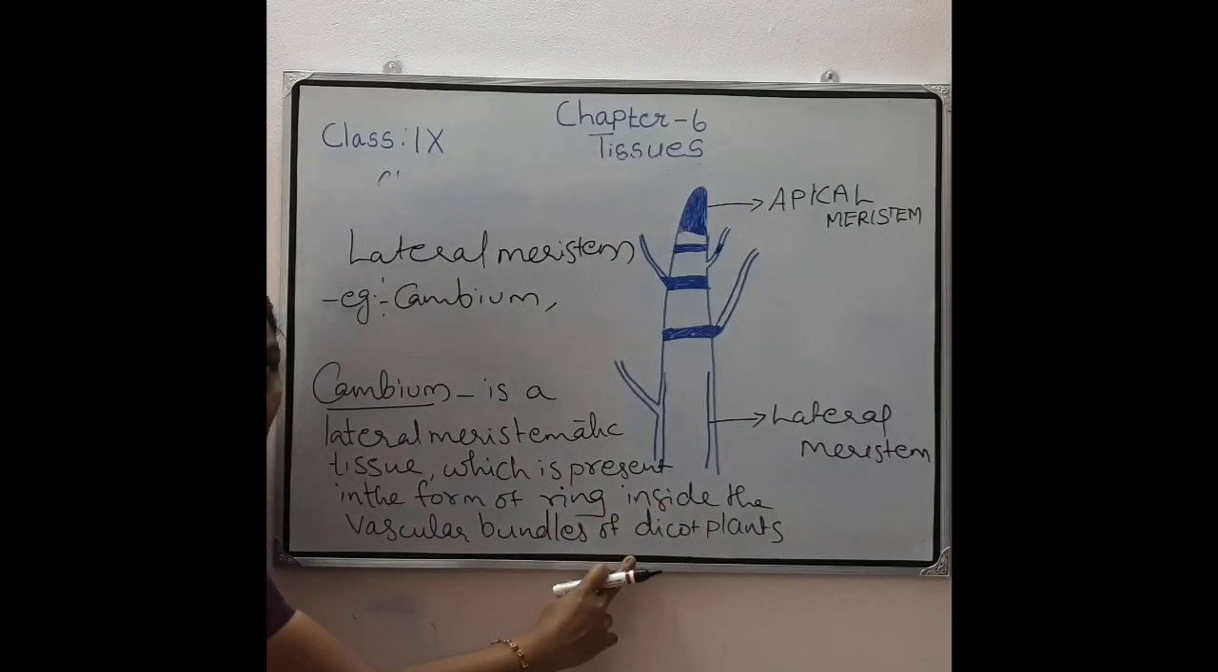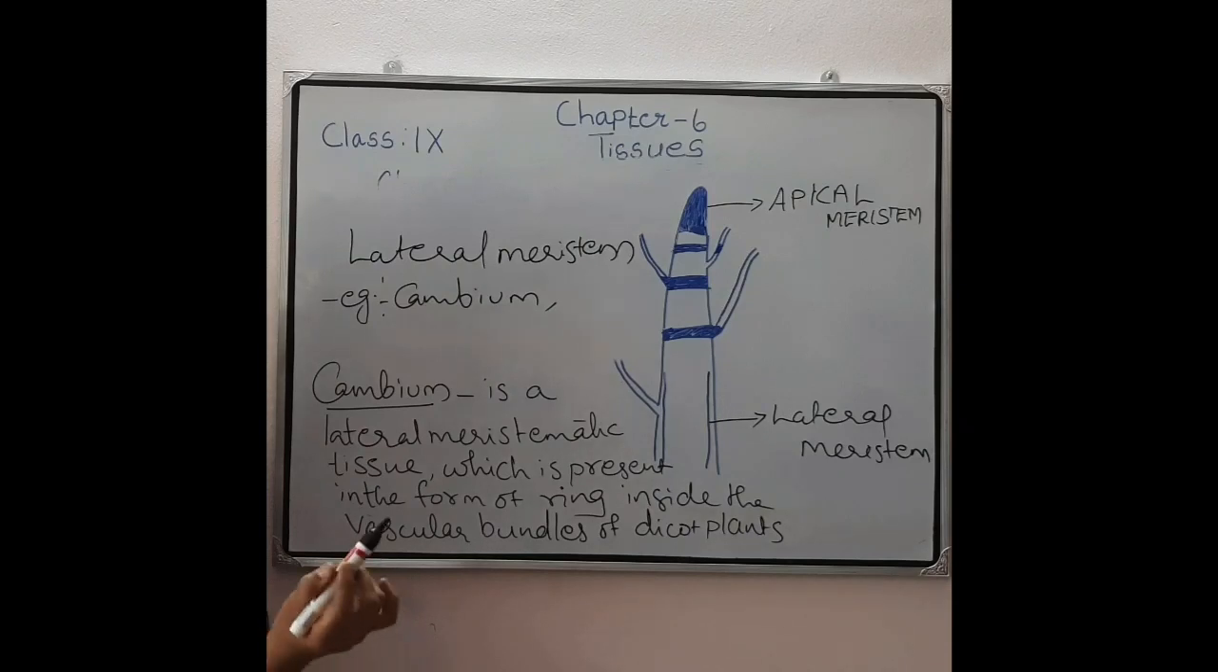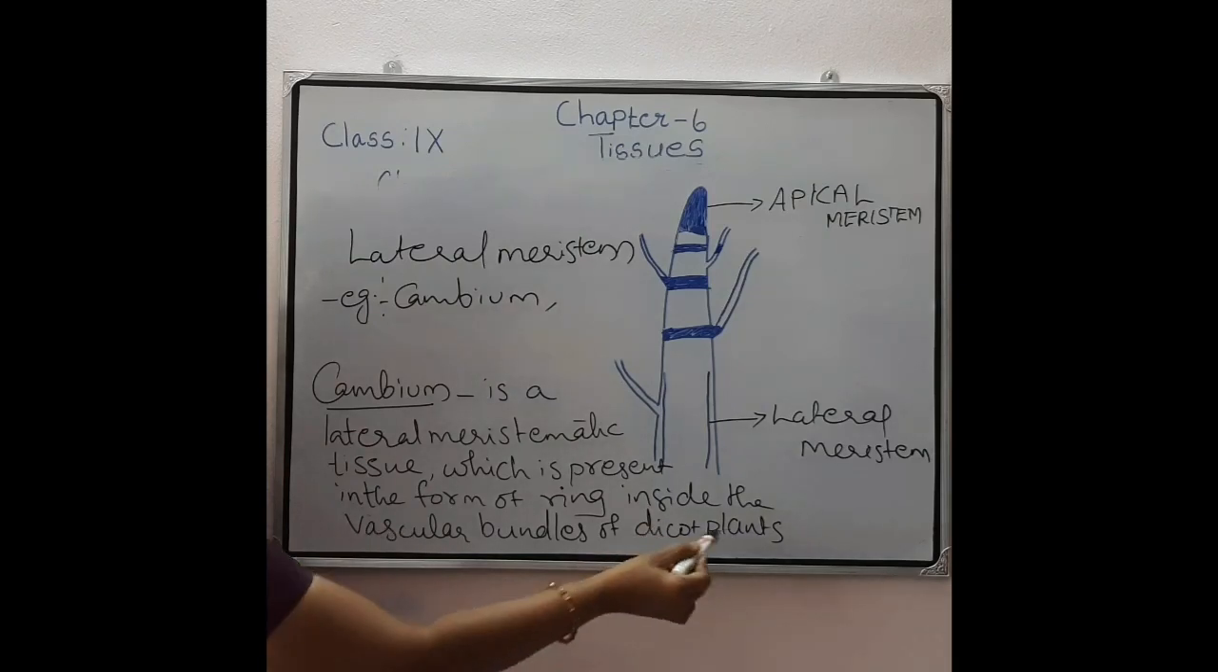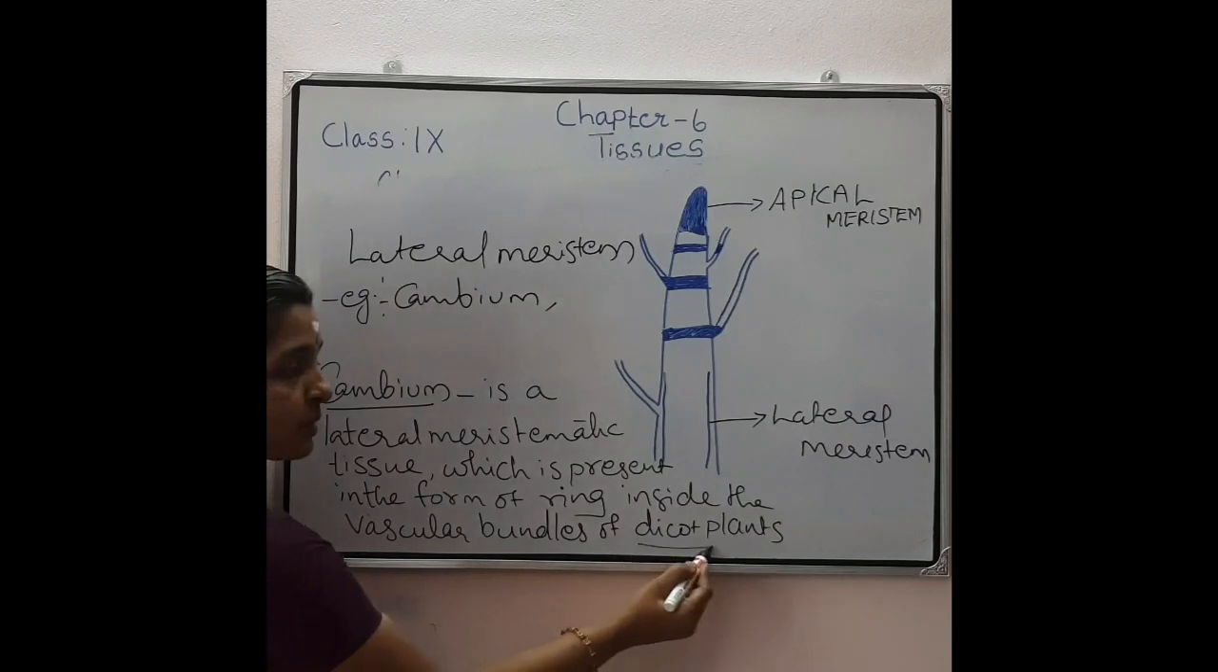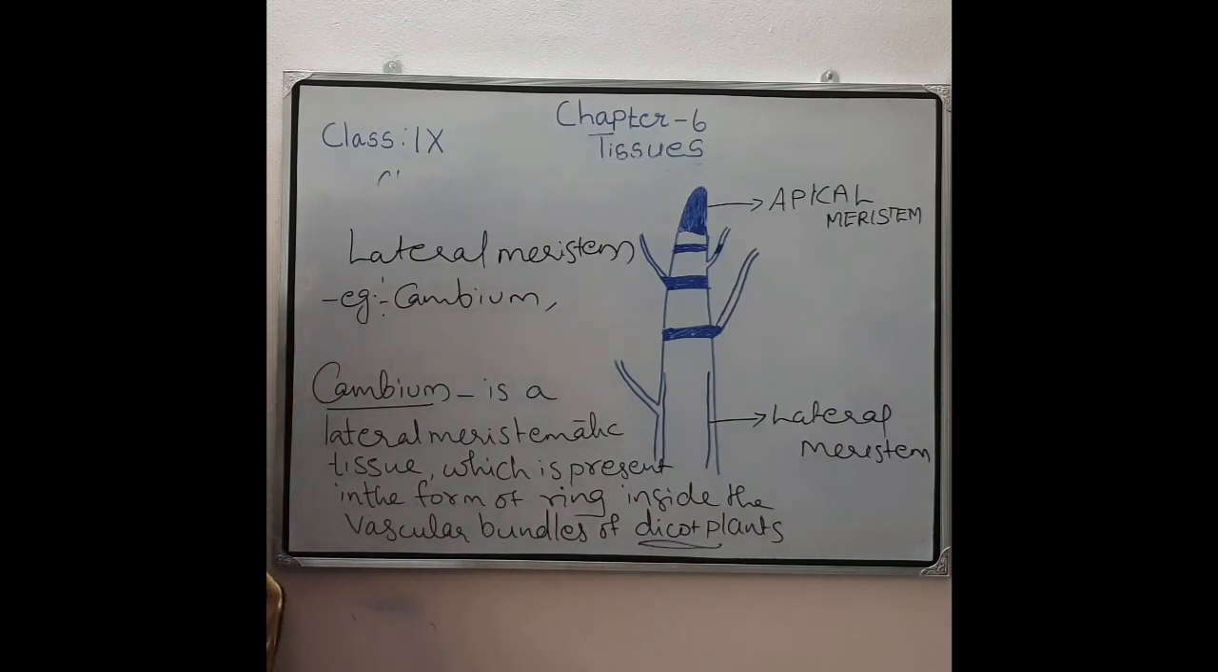Then what is vascular bundles? Vascular bundles, you studied about that is xylem and phloem. That it is present inside the vascular bundles of which plants? Dicot plants. Dicot means two cotyledons. If two cotyledons are present in the seed, then those plants are called dicot plants. In such dicot plants, inside the vascular bundle, that is near the xylem and phloem, this cambium is present in the form of a ring, and that cambium is a lateral meristematic tissue.